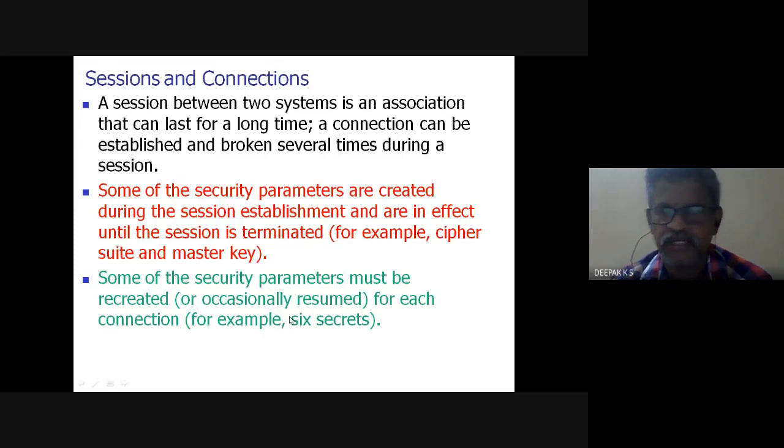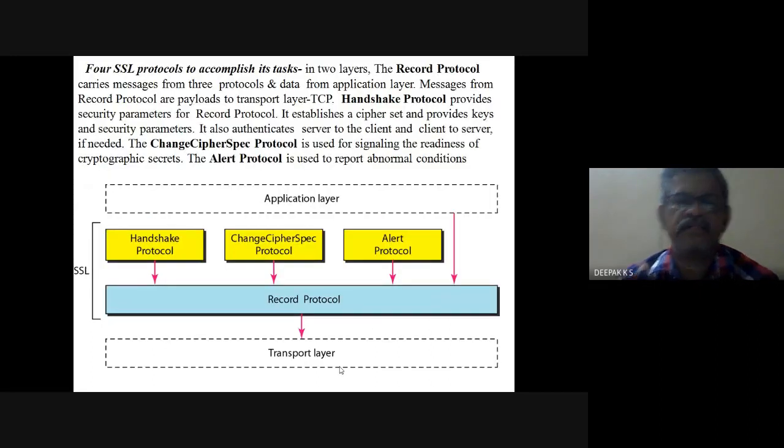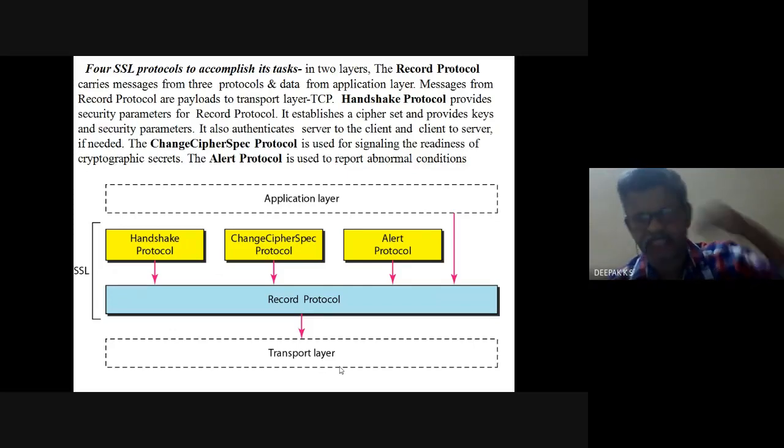So when the two parties exchange the security parameters, the initial one, the cipher suite, will be for a session. And there are many parameters which are for a session, which is a longer duration of connection. And in between, there are broken connection durations. For that, each time you need these secrets. And that is only one aspect.